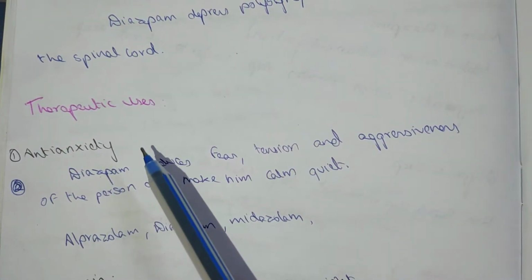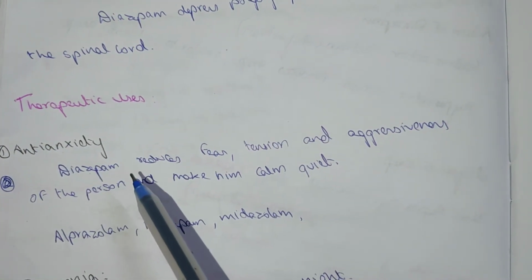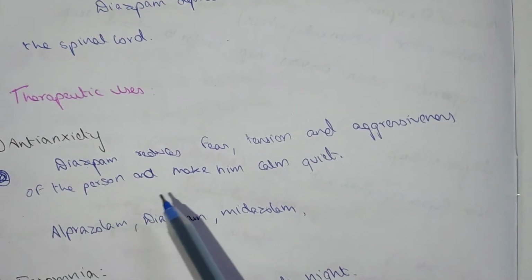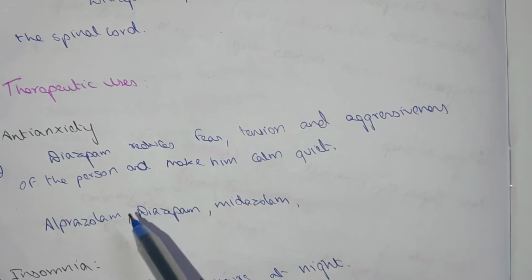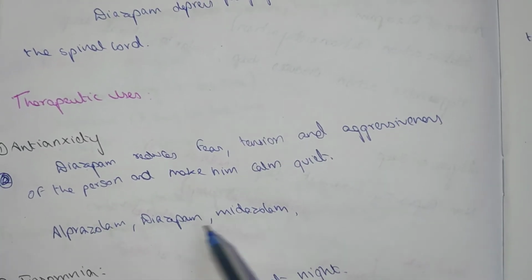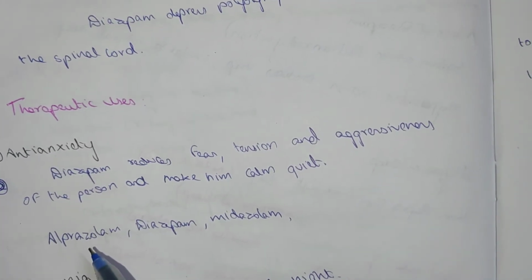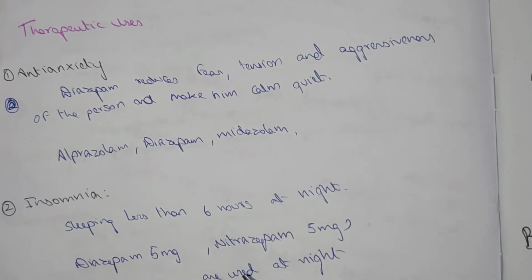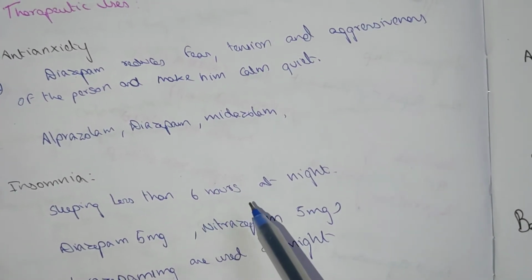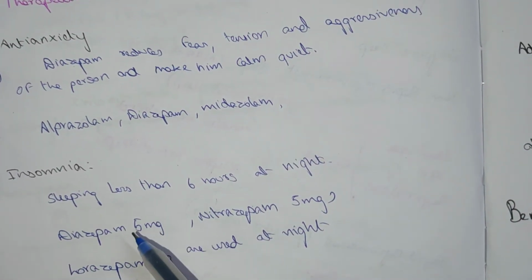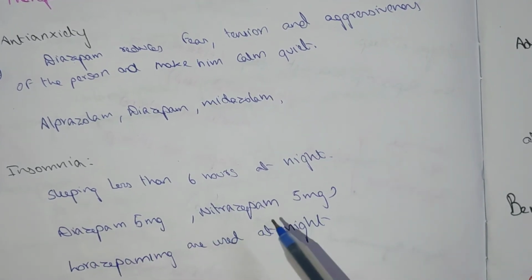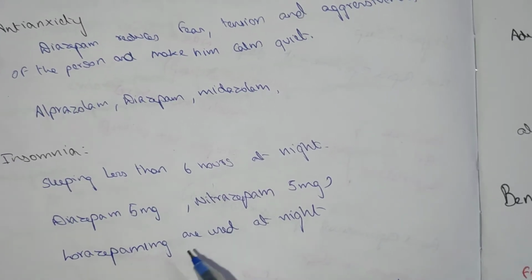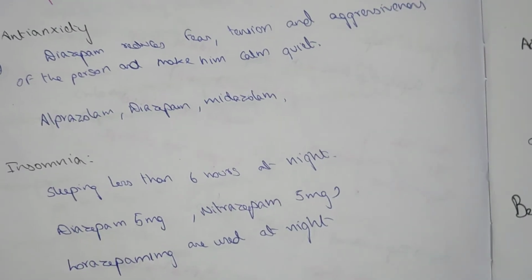Therapeutic uses. The first is anxiety. Diazepam reduces fear, tension and aggressiveness of the person and makes him calm and quiet. For example, these are the drugs used as anti-anxiety: alprazolam, diazepam, midazolam. In insomnia, for sleeping less than 6 hours at night, diazepam 5 mg or nitrazepam 5 mg or lorazepam is used at night.